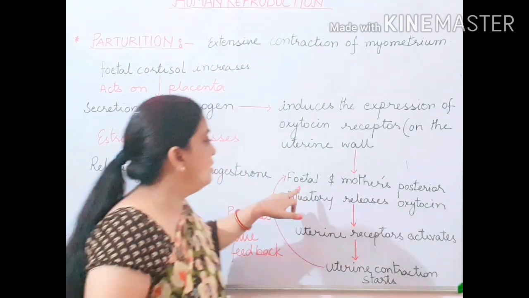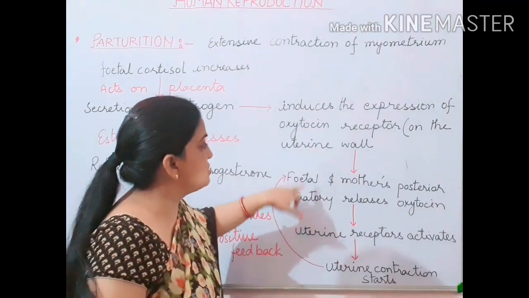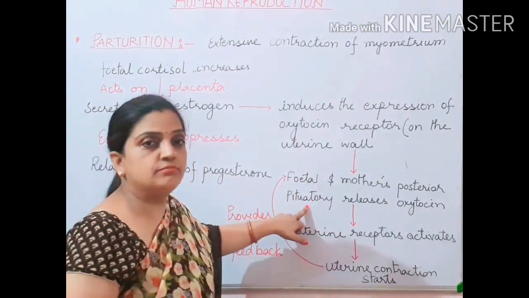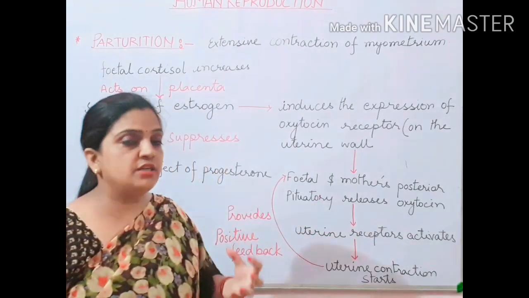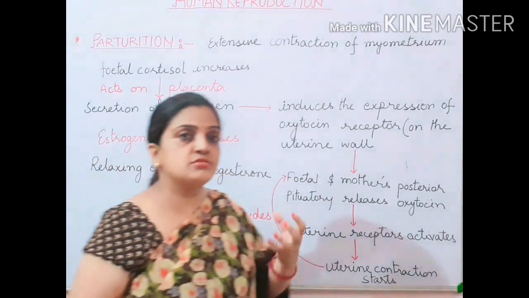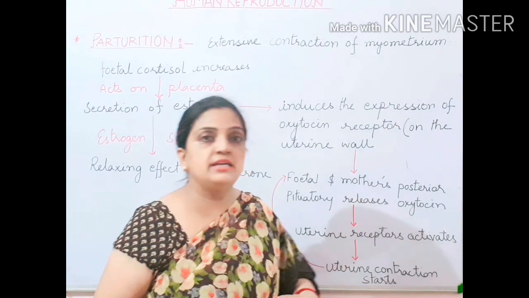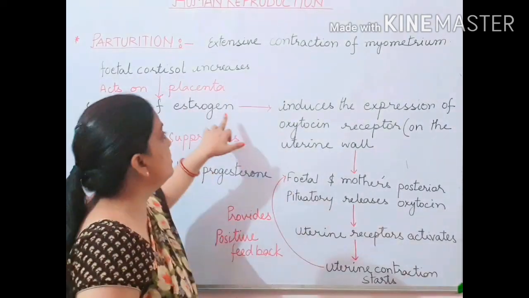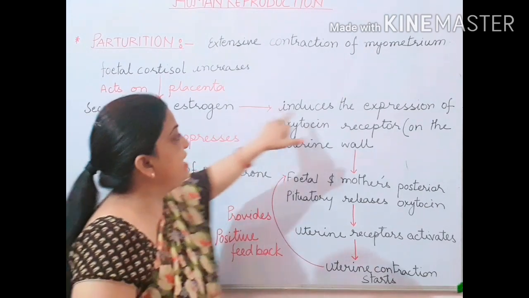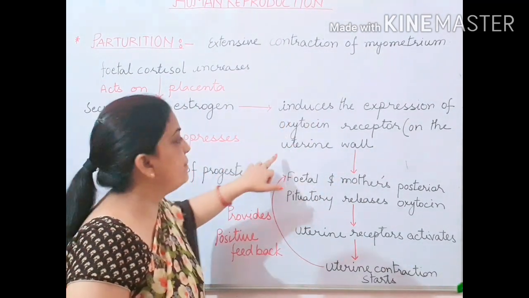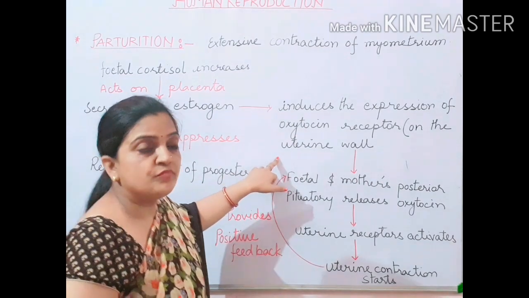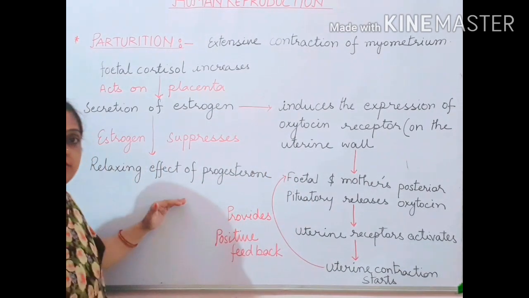So your oxytocin is secreted from the posterior pituitary lobe. From the posterior pituitary lobe, oxytocin secretion is stimulated when your estrogen induces the expression of oxytocin receptors present on the uterine wall.